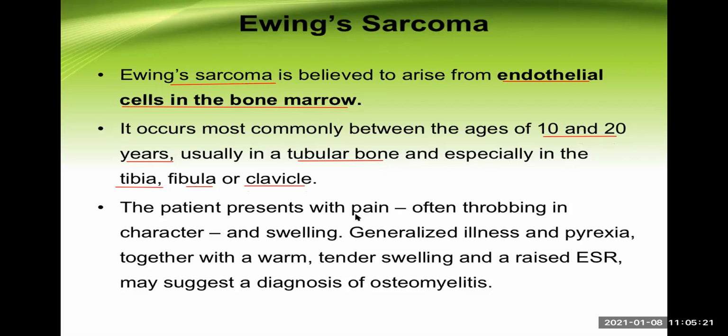The patient presents with pain. This is a throbbing type of pain, and swelling. Because of this throbbing type of pain and swelling, it is very commonly confused with osteomyelitis. Osteomyelitis also presents in the same way. There is a warm area, there is a tender swelling. If we test, there is raised temperature, there is fever, and the patient looks sick. So these are the features of osteomyelitis. All these features are not that common in Ewing sarcoma, but the local features may be there.